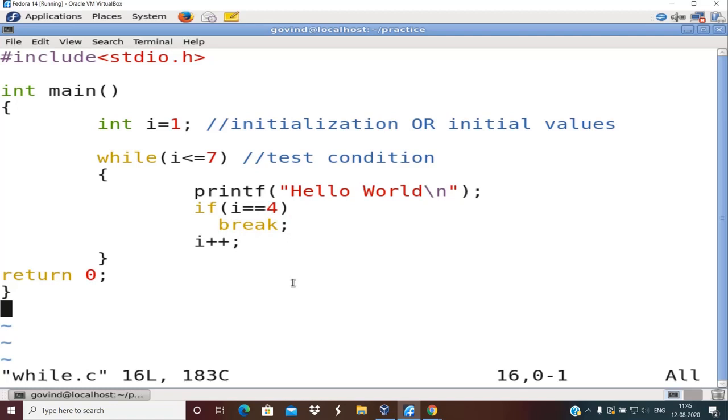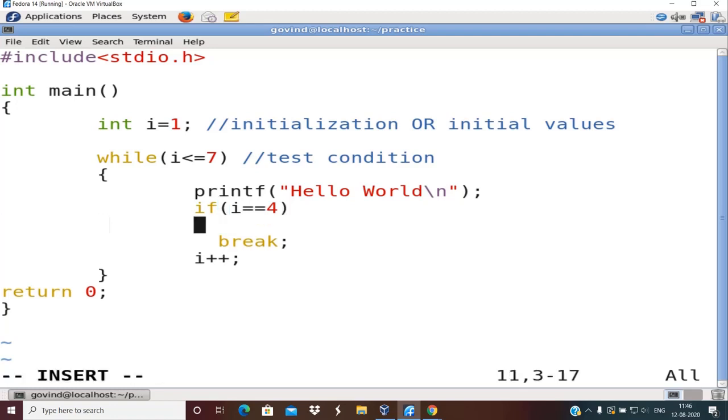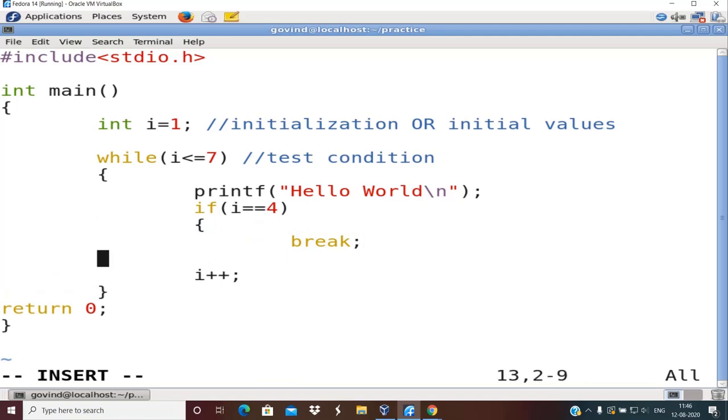You will also notice one more thing: I have not used the flower brackets for this if. The reason is, if the body of the if has only one statement, then the flower brackets are optional. Optional means if you still want to use them, you can. So I can still write it like this, no harm done.